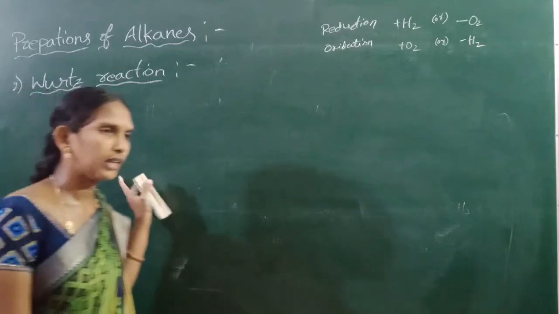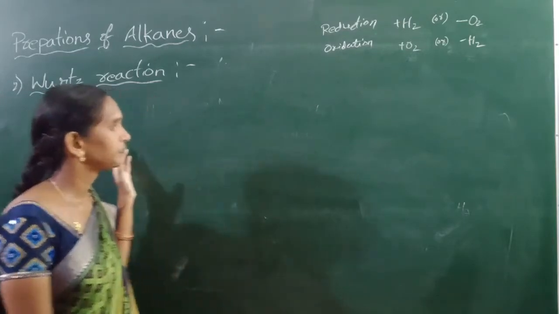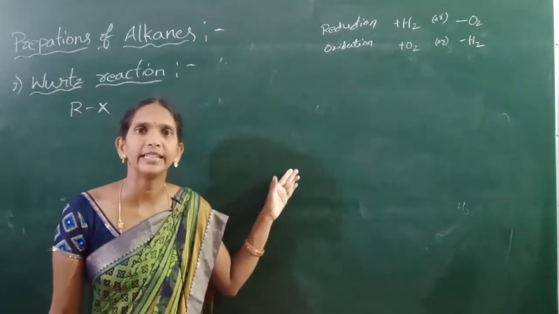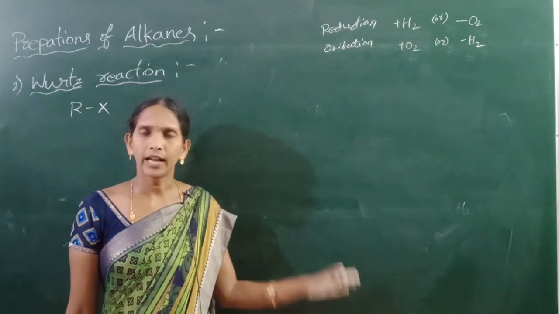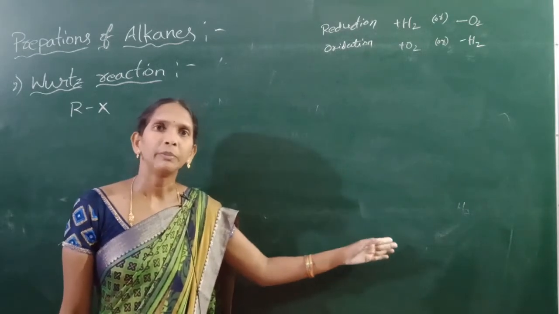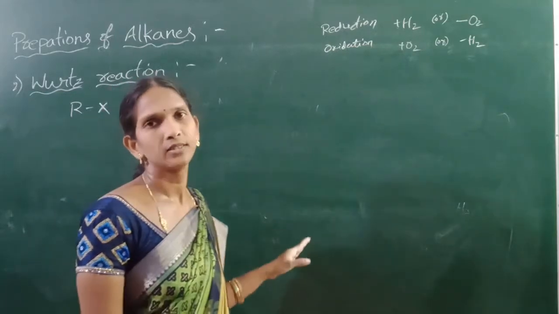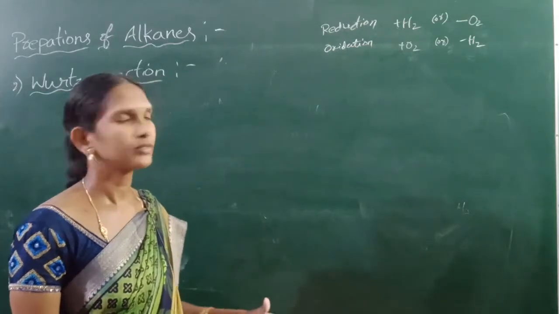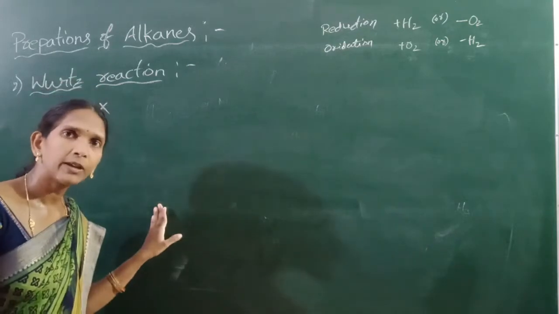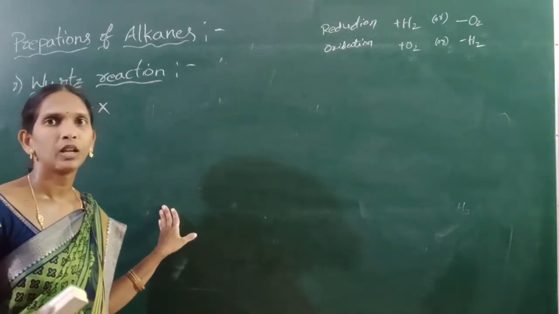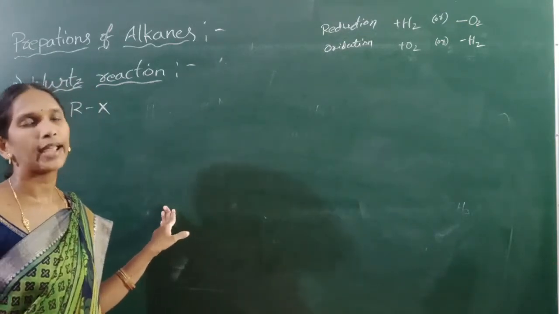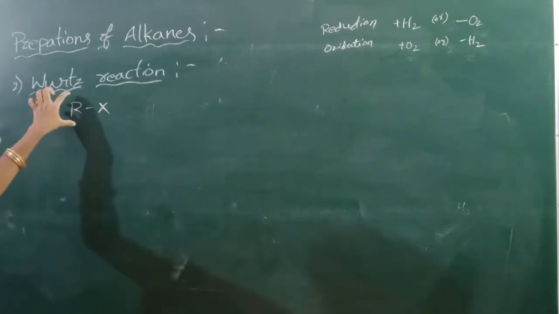Alkyl means derived from methane, ethane, propane and so on, or ethene, propene, butene, or alkynes like acetylene, propyne, butyne. That is called alkyl.